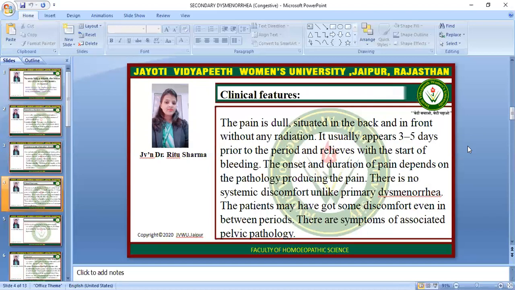Now clinical features. The pain is dull, situated in the back and in front without any radiation. It usually appears 3 to 5 days prior to the period and resolves with the start of bleeding. The onset and duration of pain depend on the pathology producing the pain. There is no systemic discomfort unlike primary dysmenorrhea, and the patient may have some discomfort even in between periods. There are symptoms associated with pelvic pathology.